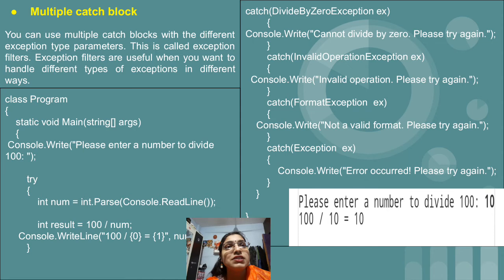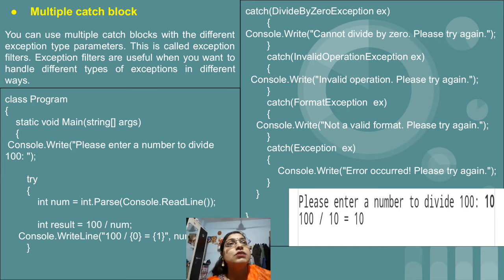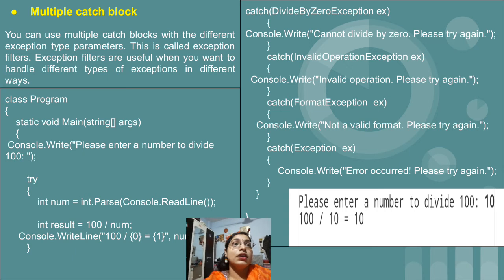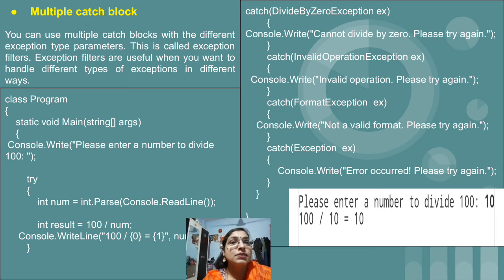Just see the first catch. In that I have written DivideByZeroException, meaning if this particular calculation is generating a divide by 0 exception, then the Console.WriteLine statement which is present inside this catch block having DivideByZeroException will get executed. After that I am having one more catch, that is InvalidOperationException, okay. So that I have given InvalidOperationException.